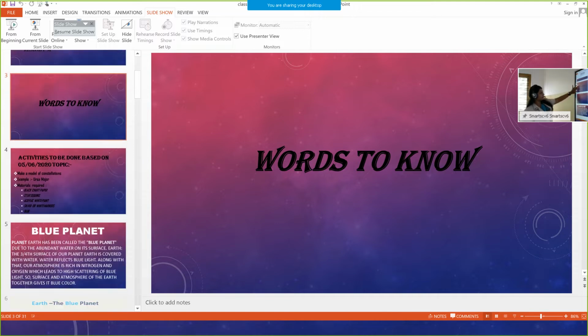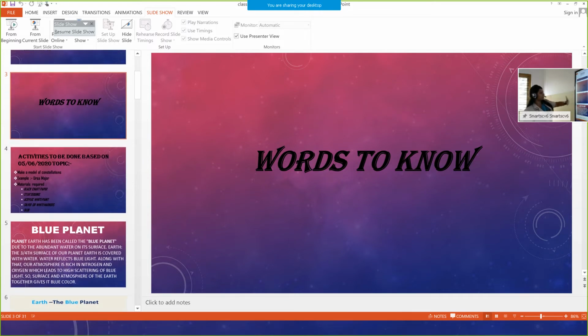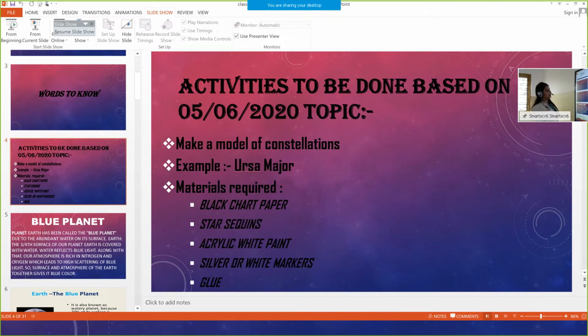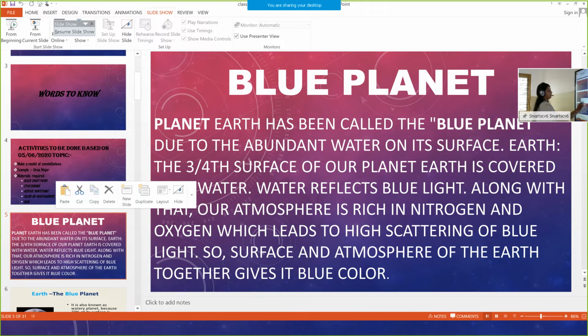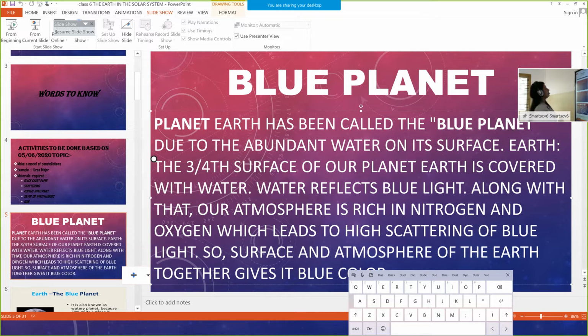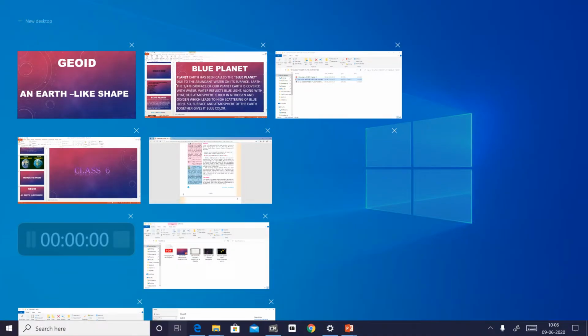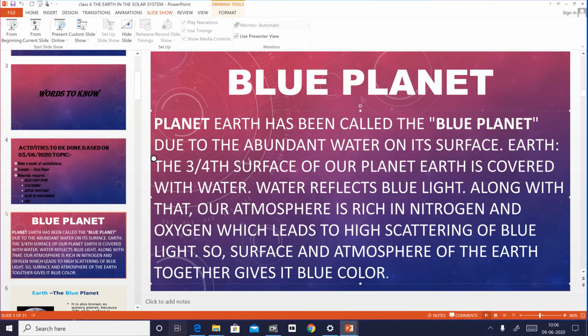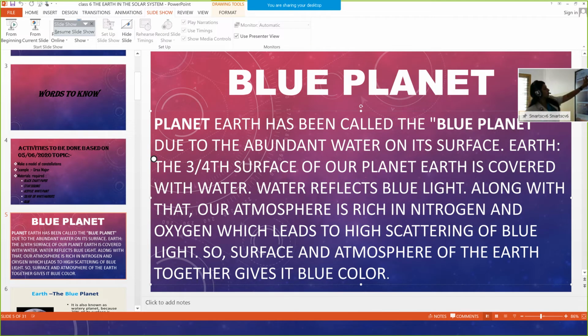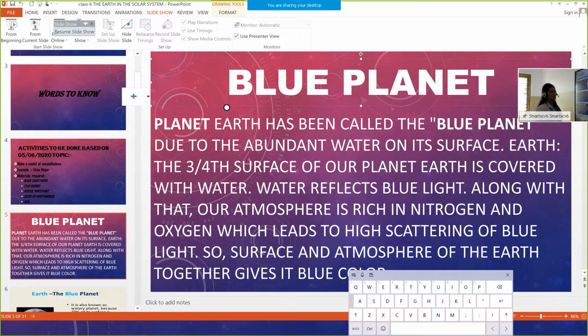Words to know, activities that was given on 5/6/2020. Make a model of constellation. Okay, blue planet.